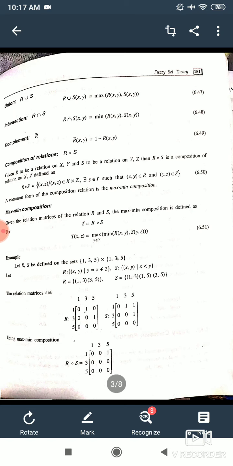Now here I have taken an example, R and S. Let R and S be defined on {1, 3, 5} and {1, 3, 5}, such that the Cartesian product will be {1, 3, 5} cross {1, 3, 5}. Let R be the relation (X, Y), where Y is X plus 2.